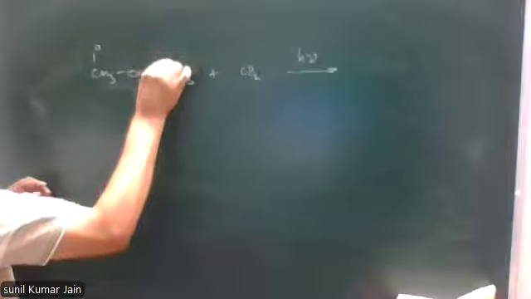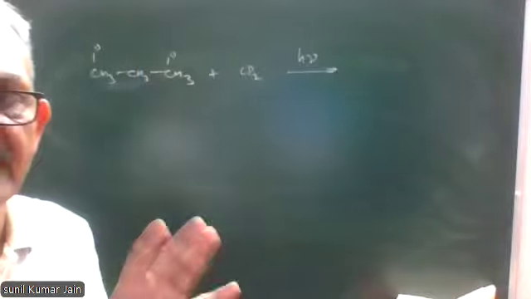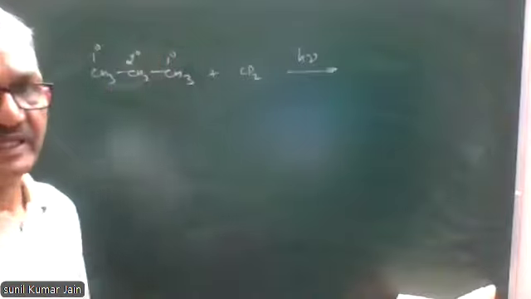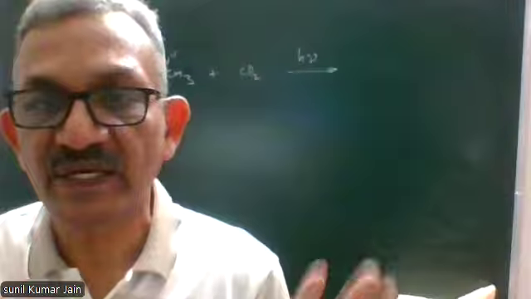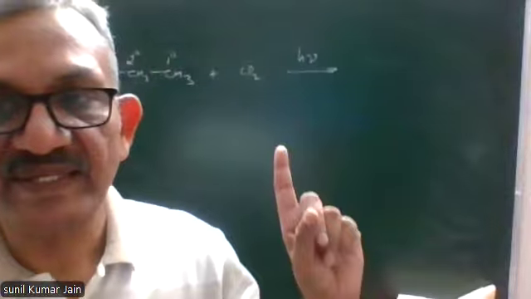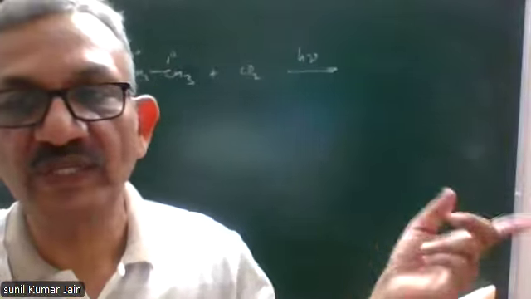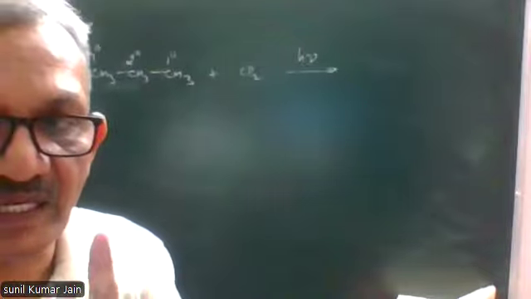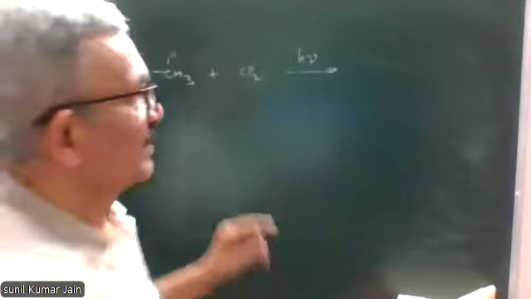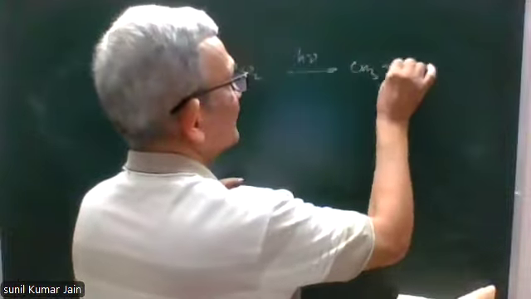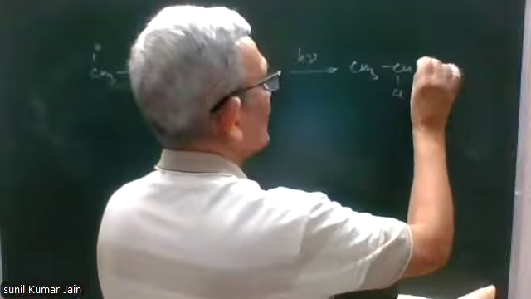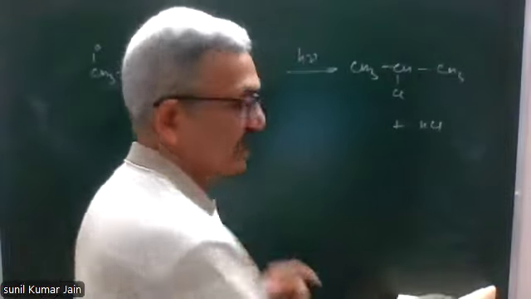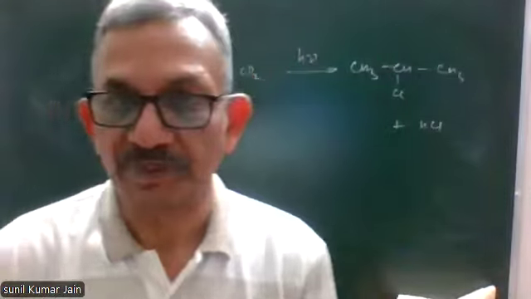These are primary carbon atoms, which means there are 6 primary hydrogen atoms, and this is a secondary carbon. It means there are two secondary hydrogen atoms. Since the reactivity of secondary hydrogen is more than the reactivity of primary hydrogen, the reaction will take place at the second carbon, not at the first carbon atom. So the product obtained will be this. This is the product formed.